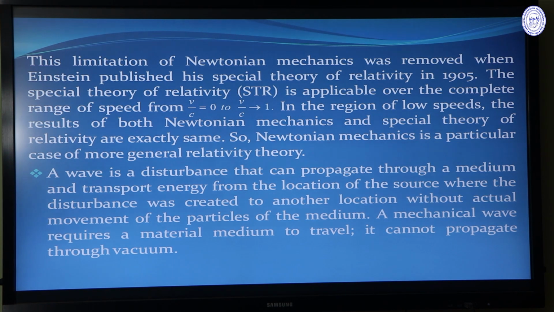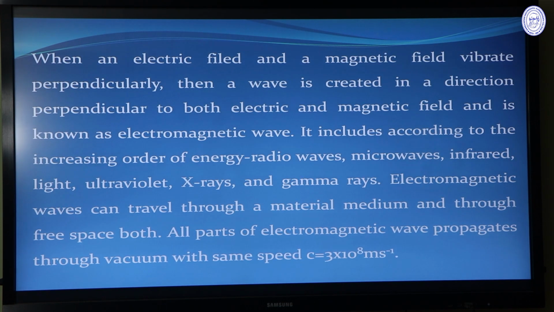And the wave can be of two types. One is mechanical wave, another is electromagnetic wave. Mechanical wave requires a material medium to travel. Mechanical wave cannot propagate through vacuum. Another wave is electromagnetic wave. Electromagnetic wave develops when electric field and magnetic field vibrate perpendicularly. Then the electromagnetic wave propagates perpendicular to both the electric field and the magnetic field.